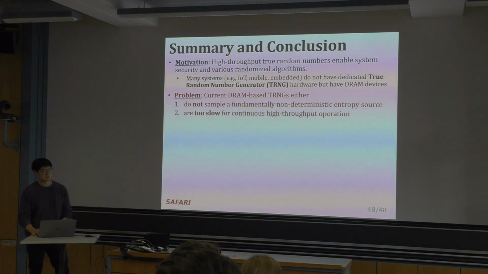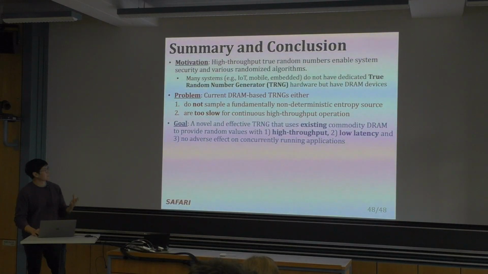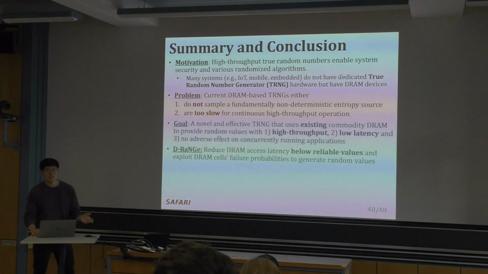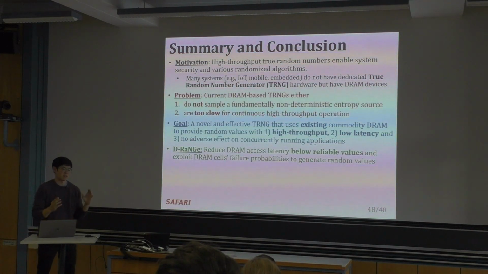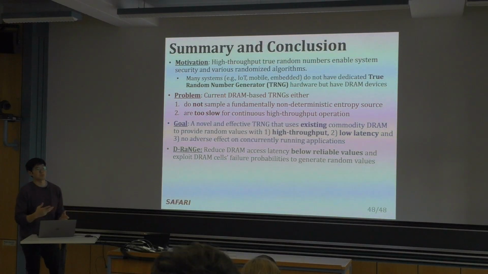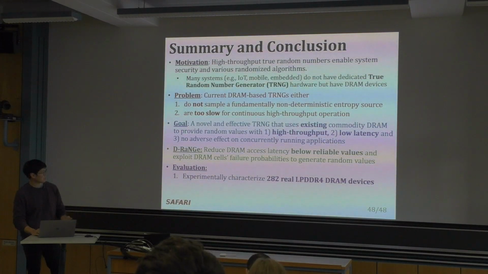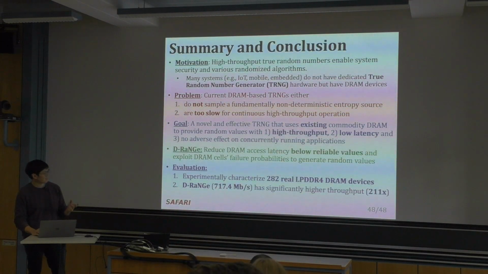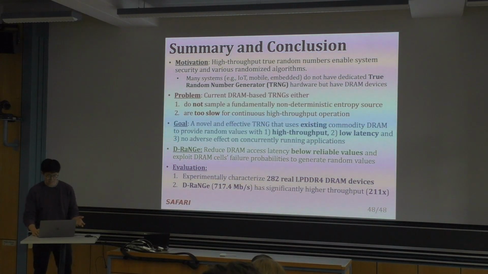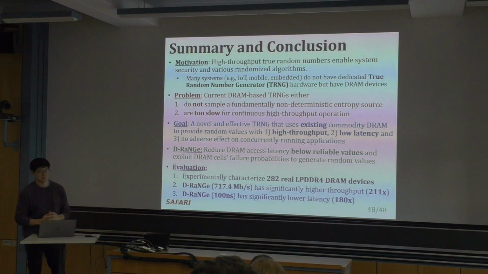They're either too slow, and the goal of this work is to provide a TRNG that uses existing commodity DRAM to provide random values with high throughput, low latency, and no adverse effect on concurrently running applications. We reduce the access latencies and induce failures in identified RNG cells to repeatedly extract random values. In our evaluation, we characterize these devices, and we find that we have significantly higher throughput and lower latency than previous work.